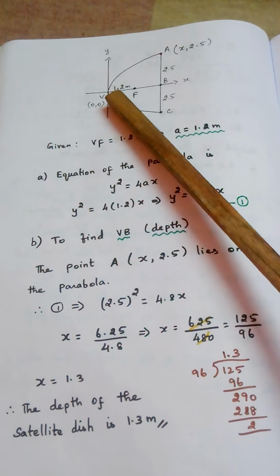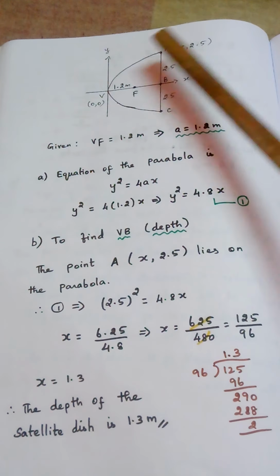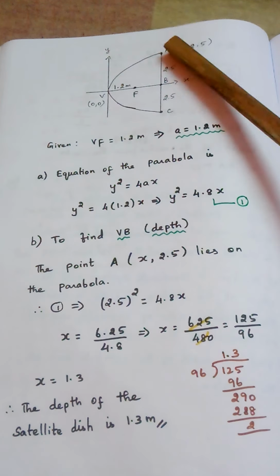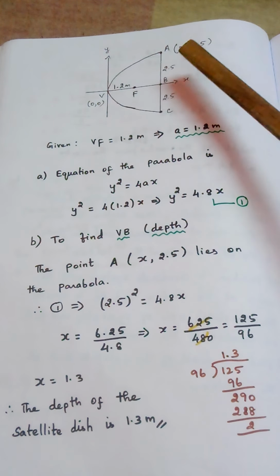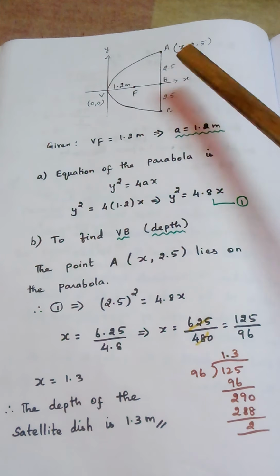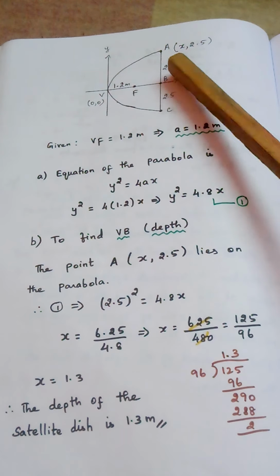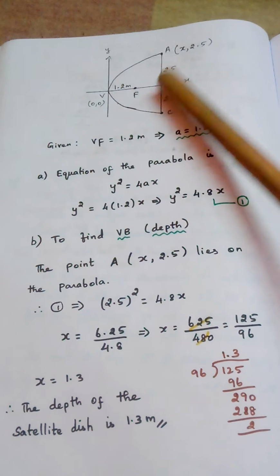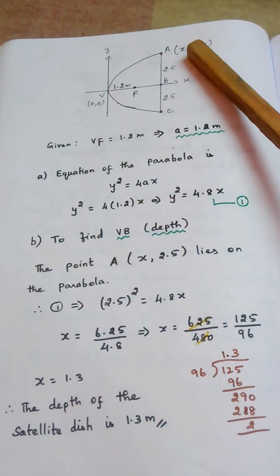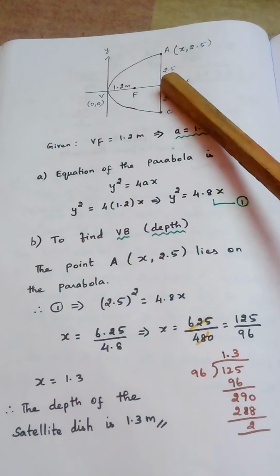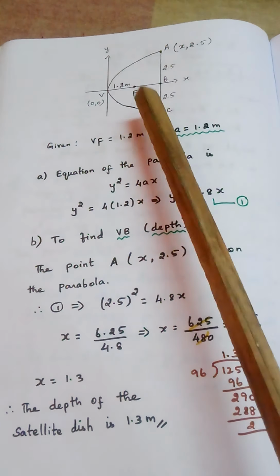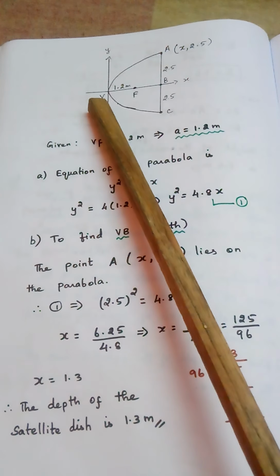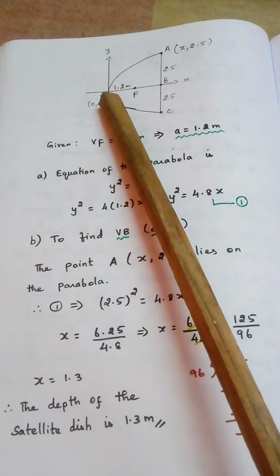Again I repeat, the vertex is taken as (0, 0). So this is considered to be the dish, where the opening is here. Opening width is 5 meter, it is given in the question. So that is split as 2.5 and 2.5. Since we know the y value but don't know the x value, the point A is marked as (x, y), where we know y is 2.5. So the point is marked. And it is also given that the focus is placed 1.2 meter away from the vertex.